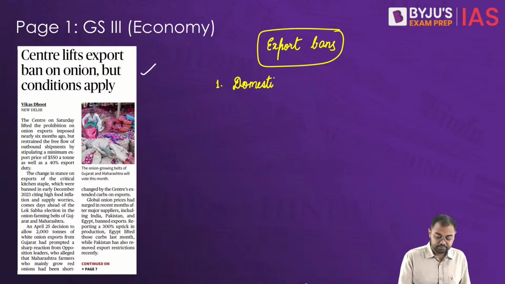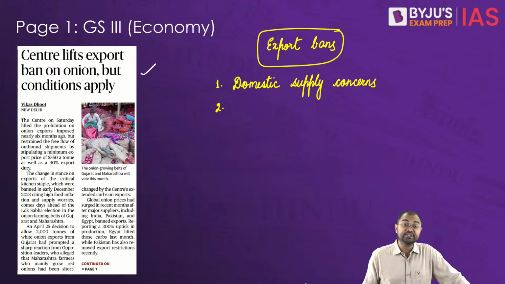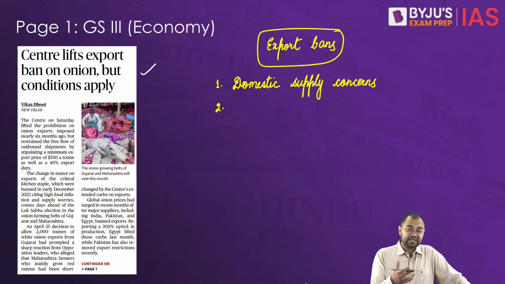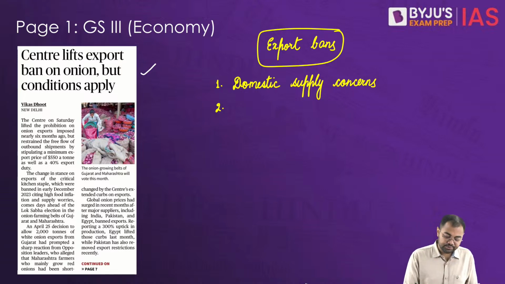Domestic supply concerns. This could be one of the reasons. Then apart from that, sometimes to ensure price stability also it will be done, that export restrictions may be imposed to control the domestic prices by limiting the total outflow of the goods. And this is particularly relevant for essential commodities like onion, which are very sensitive to price fluctuations and impact consumers directly. So that's why sometimes for price stabilization also, to maintain price stability also, this would be done.